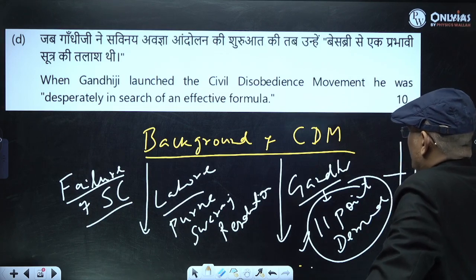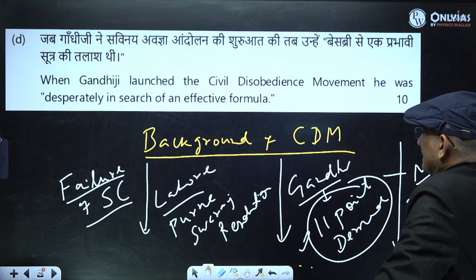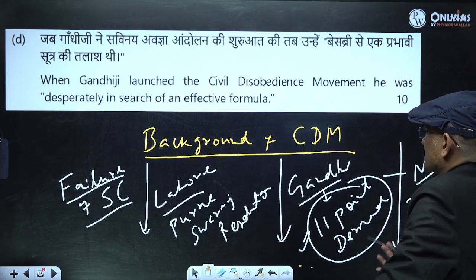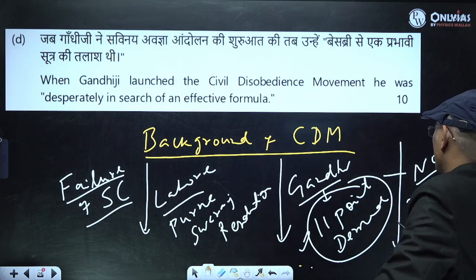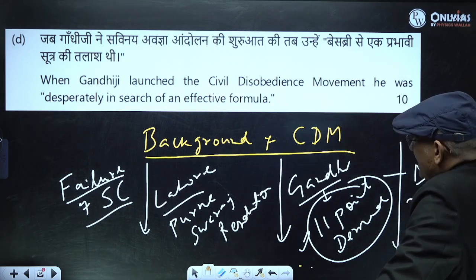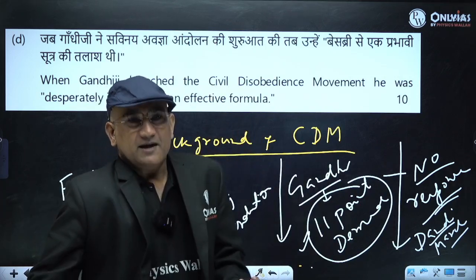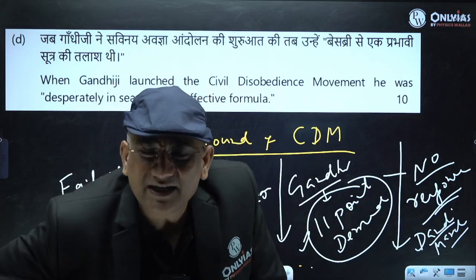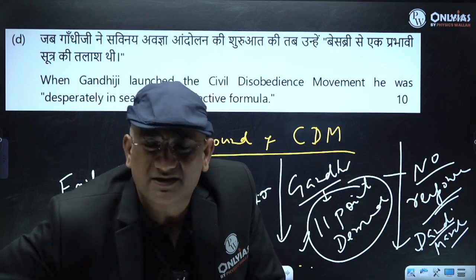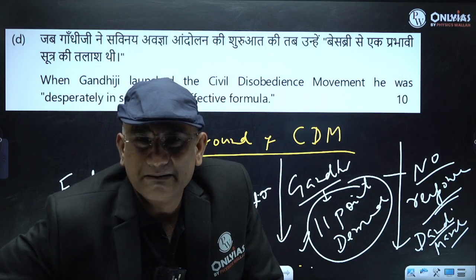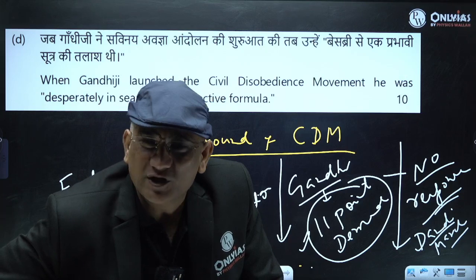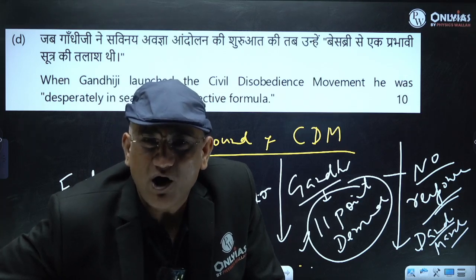So the civil disobedience movement started, and he was desperately in search of an effective formula. Why desperately? Because you have to write why desperately. Because of the discontent of different sections of society, and the demand of Purna Swaraj represents what?